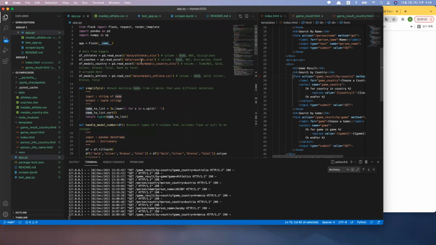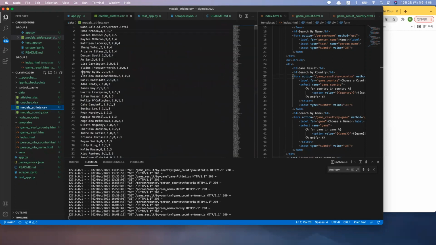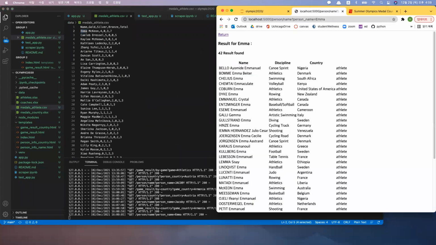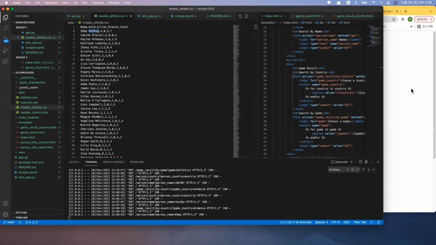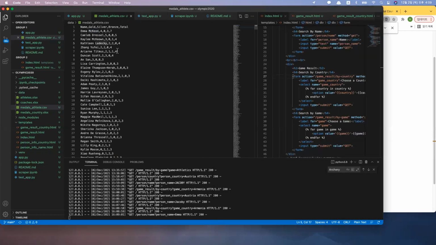As I mentioned, I wanted to merge this data and this data, but its name denotation was kind of different. As you can see, my CSV file has this name type. If you search for Emma, then you would get this name, and this name clearly has a different denotation, with its last name going first, and everything is capitalized. I cannot match this into the same string.